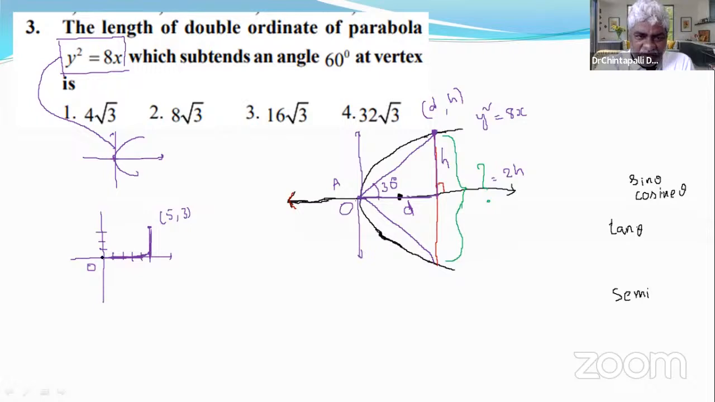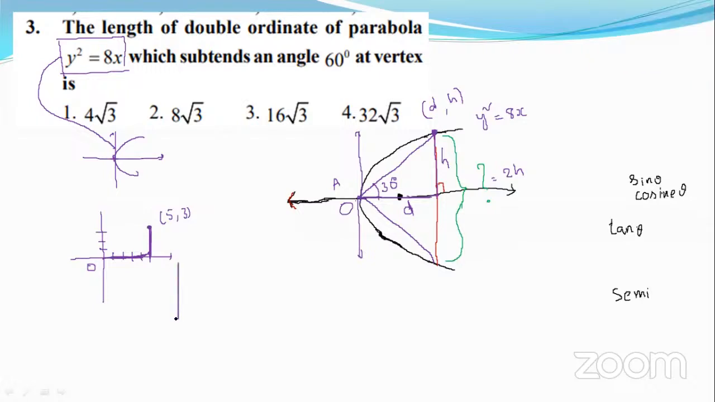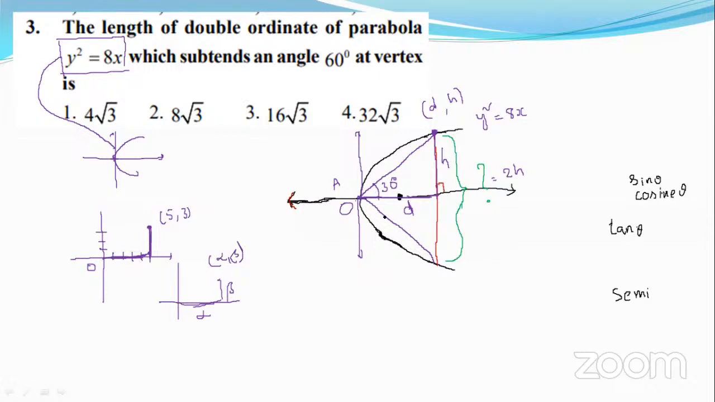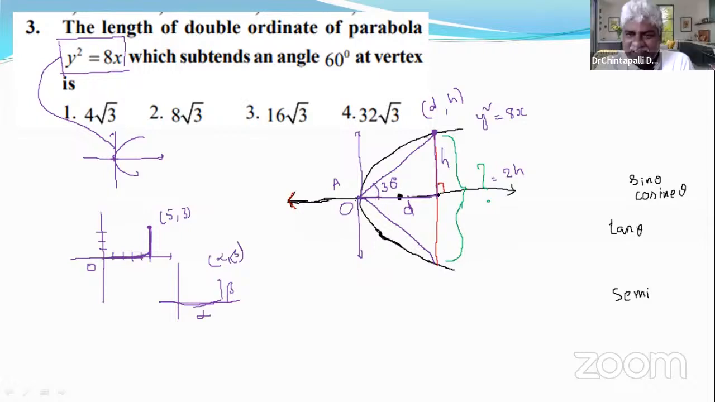This is 5 units, this is 3 units, so the coordinates of this point are 5, 3. One more example: if this distance is alpha and this distance is beta, then the coordinates of this point are alpha comma beta. The same way, let us assume that this distance is d and this distance is h, then the coordinates of this point are d comma h, and this point must satisfy this equation. The point d comma h is on the curve whose equation is y square equal 8x.